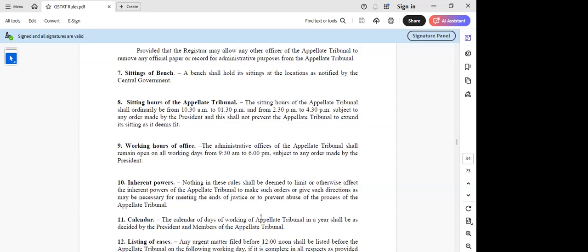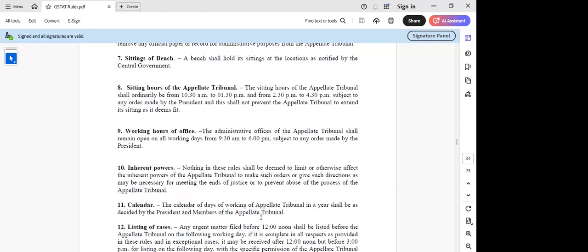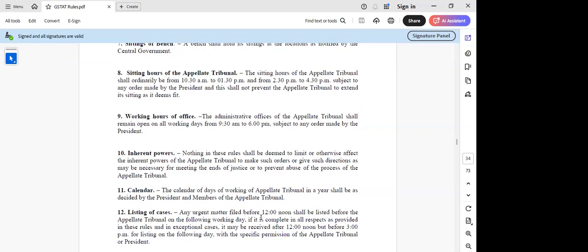Then even this calendar of working days, whatever is holidays and whatever, that is also given. I think this is also again applicable to the appellate tribunal and not to the taxpayer. And rule 12 might be applicable to us: if there is any urgent matter before 12 noon, it shall be listed before the appellate tribunal on the following working day if it is complete in all respects and as provided in these rules. In exceptional cases, it may be received after 12 noon but before 3 p.m. for listing on the following day with the specific permission of the appellate tribunal or president.